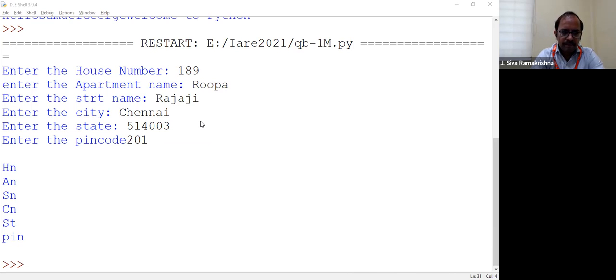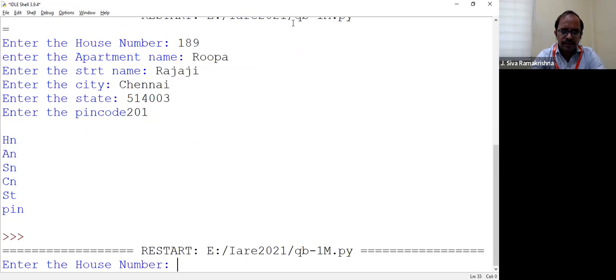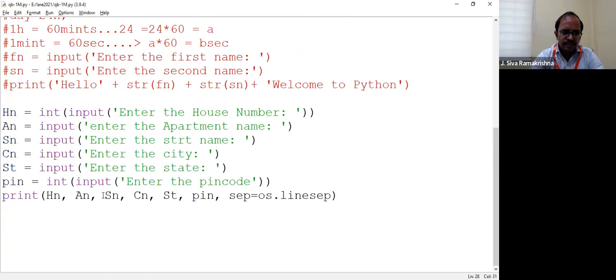Let us check. Will it run or will it show any error? Yes, I am able to run this. This is the correction I made. See here. Since all these are variables and I want to separate them by a line space, line space means I want to print each variable in a new line.